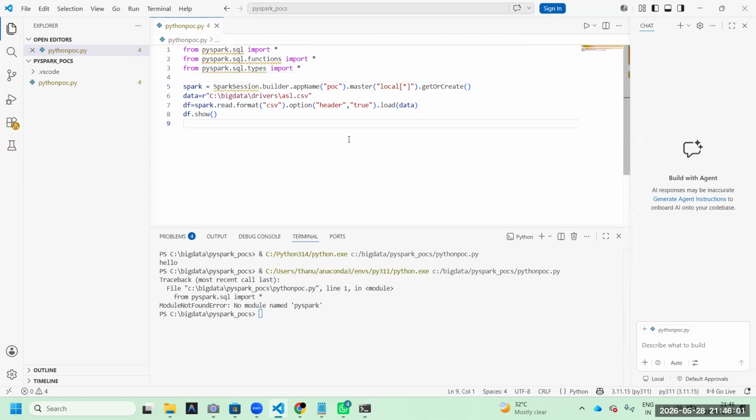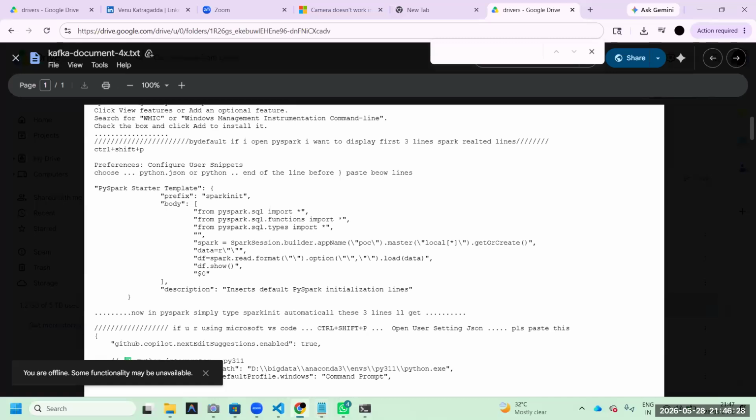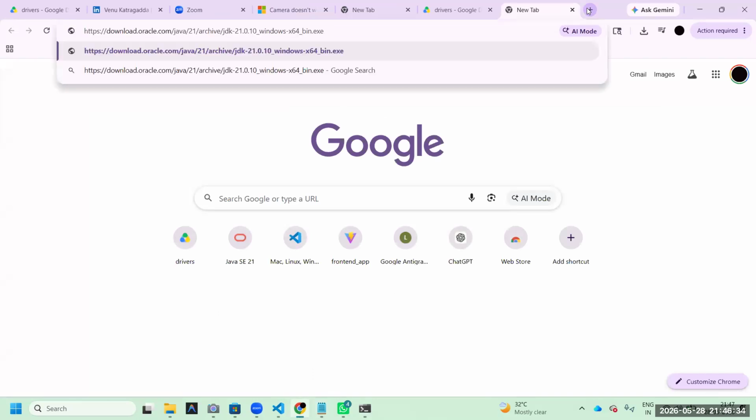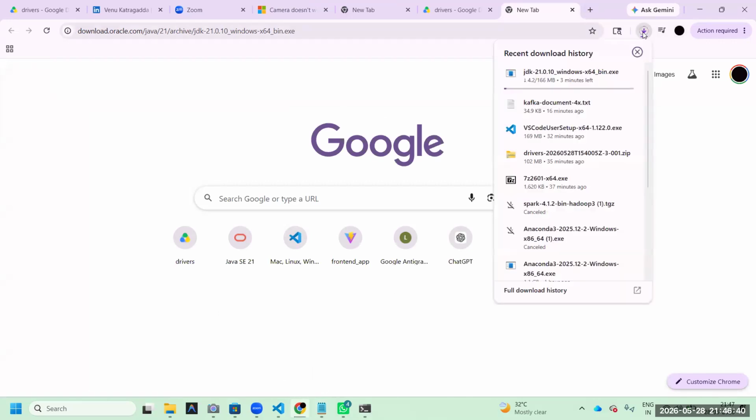Okay. So like that. And also in this documentation, I already suggested a few things: Kafka, Visual Studio, and Java. One more important thing, this is Java. If you have these softwares, that's okay. But unfortunately, to download this, sometimes you must have credentials. Either this one or this one, both are the same. Open this. Maybe if you paste this, mostly it is worth downloading. If not, sometimes it is asking for credentials. If it is asking for credentials, either register with a dummy account, then automatically you will get it. So this one, download that.